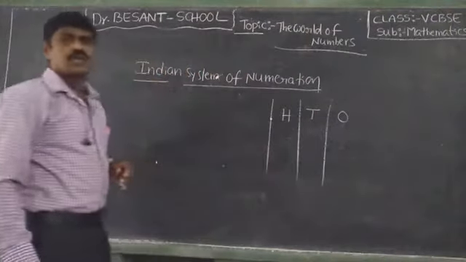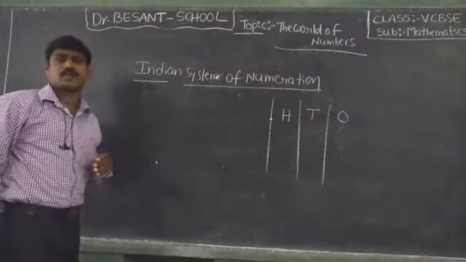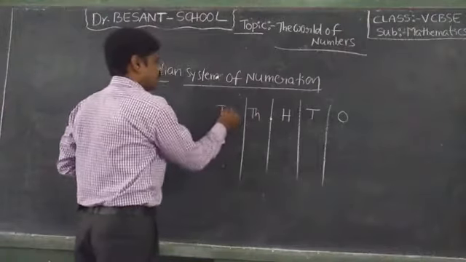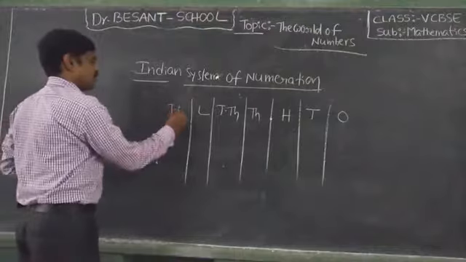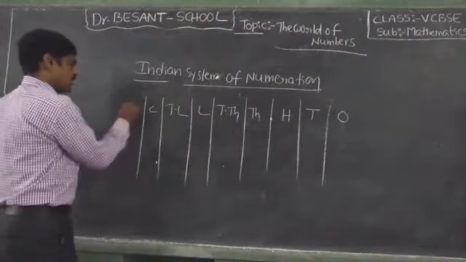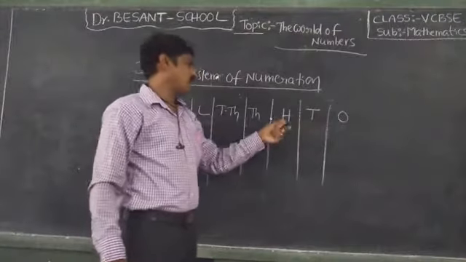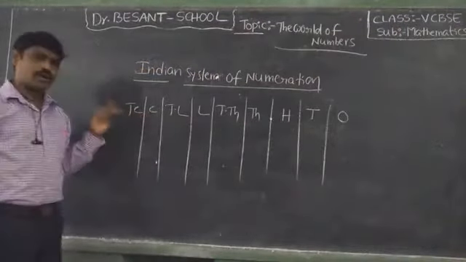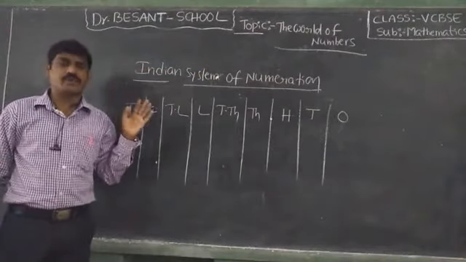So this is the ones period. So place values 1, 10, 100, 1000, 10,000, lakh, 10 lakh, crore, 10 crore, next remaining 100 crore, like this. This is the Indian system of numeration.